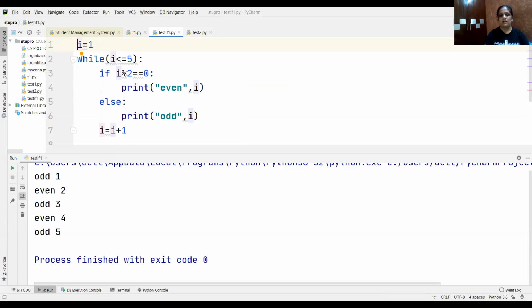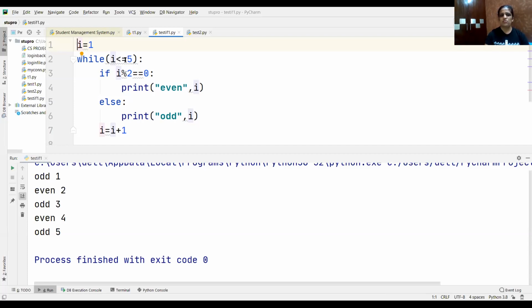फिर उसने क्या किया? I plus 1. That means 1 plus 1, that is 2. Again check the condition. 2 is less than 5. Yes, true. Again it will check the condition with the if, whether if we divide 2 by 2, whether 0 will come or not. Remainder 0 आएगा? Yes, आएगा. ठीक है. तो वो if के अंदर आ गया. तो स्टेटमेंट उसने क्या प्रिंट कर दिया? 2. नेक्स्ट 3 लिया उसने.